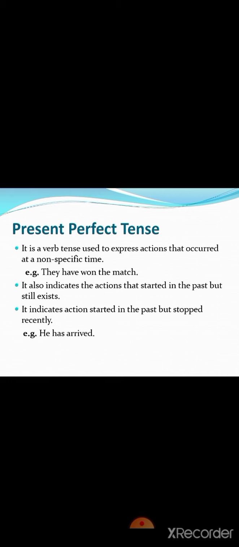What is meant by present perfect tense? It is a verb tense used to express actions that occurred at non-specific time. Means we don't know the time, how long that action has been taking place. For example, they have won the match. It also indicates action that started in the past but still exists. It indicates the action started in the past but stopped recently. For example, he has arrived.